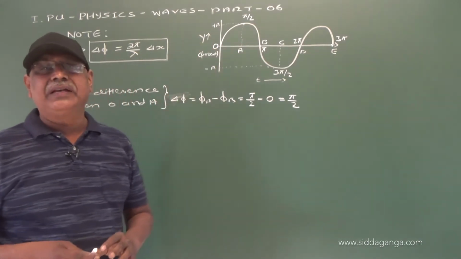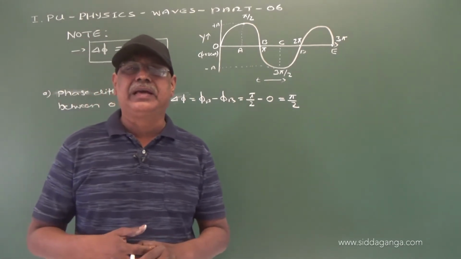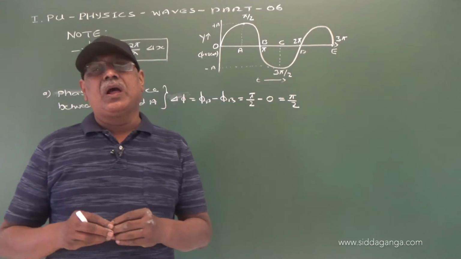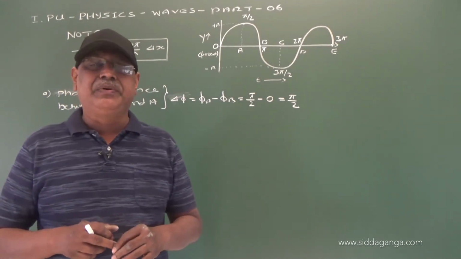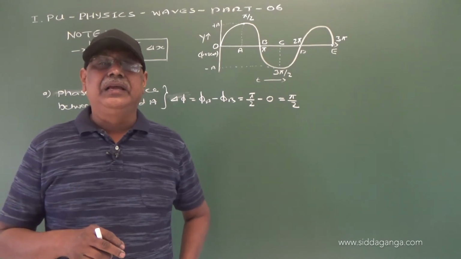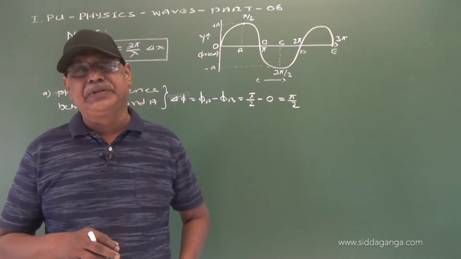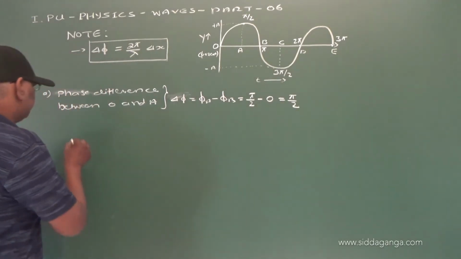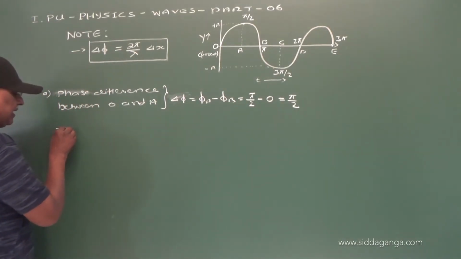When the phase difference between the particles is pi by 2, it generally means that one particle is at the mean position and the other particle is at the maximum displacement position in the positive direction. Now, example we can take.